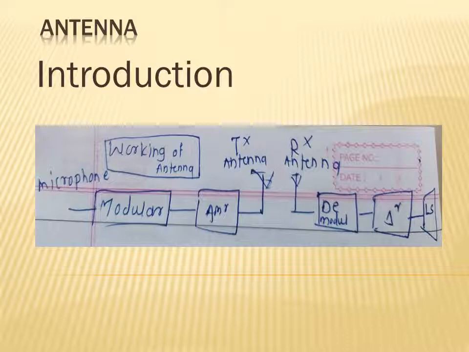So what is the function of transmitting antenna? It converts electrical energy into electromagnetic radiation. And what is the function of receiving antenna? It converts electromagnetic signal into the electrical signal. Antennas are reciprocal. That means the transmitting antenna and receiving antenna have the same design and generally they have the same gain also. It does not mean that the transmitting antennas and receiving antennas are identical to each other.